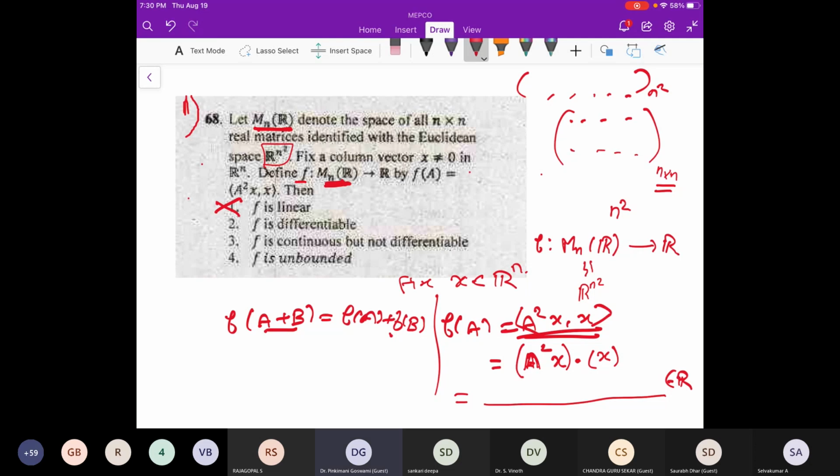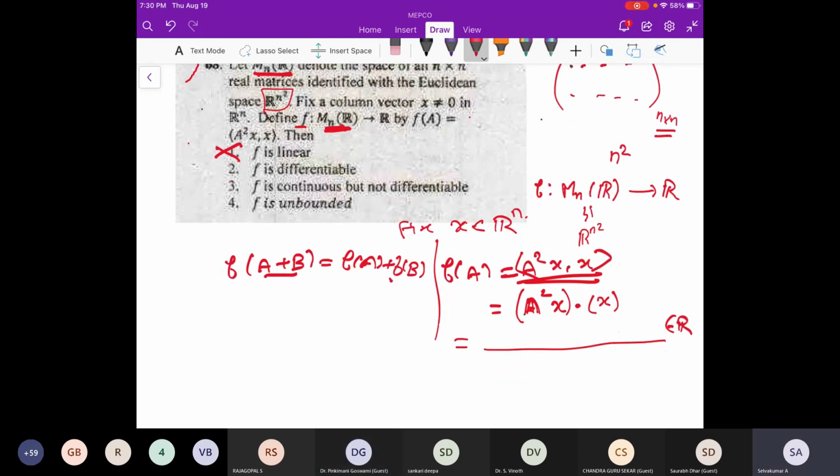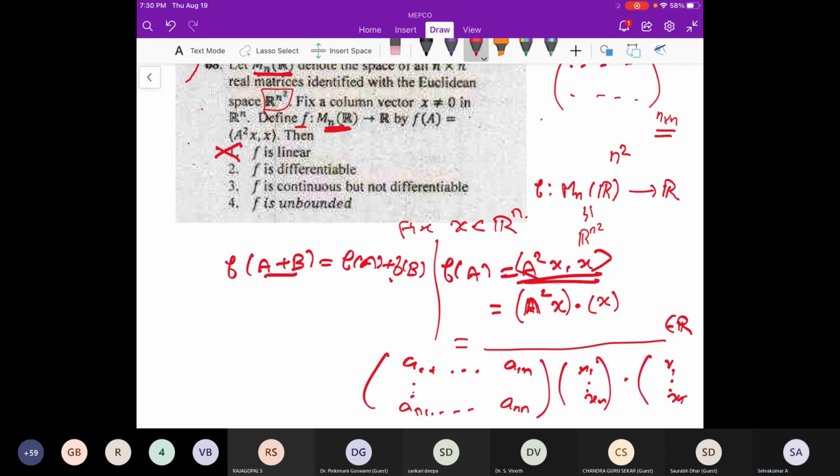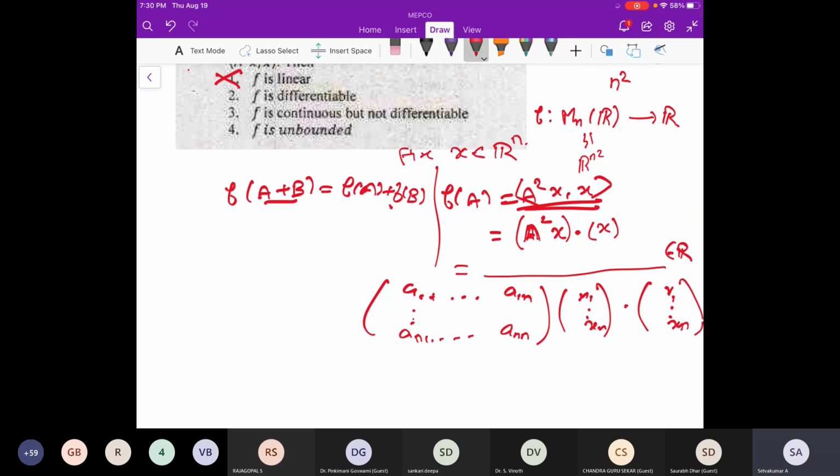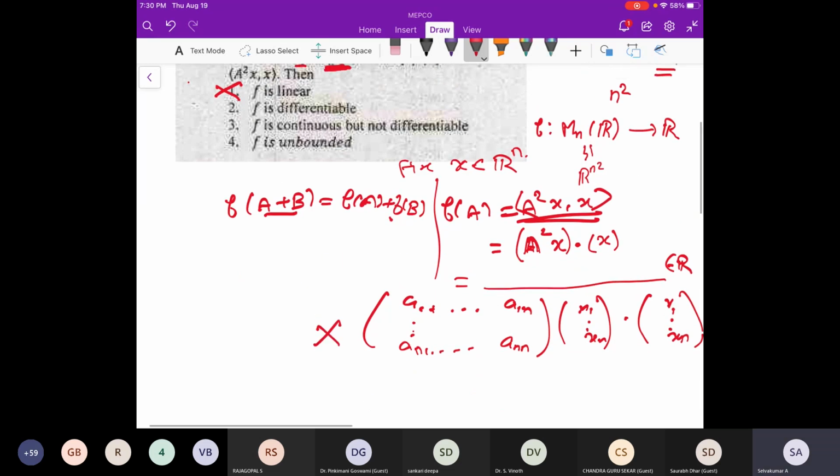Yes, sir. So what about the second one? Is it differentiable or not? We have to see. What about A square? A square is some matrix with entries A1, A2, etc., A1n, and we are going to apply x1 to xn, and take the dot product with x1 to xn. But I don't want to calculate this. Instead, in this question, I can directly answer.